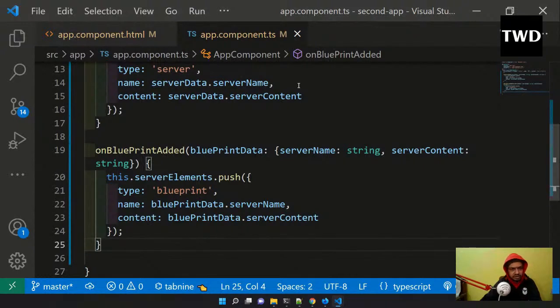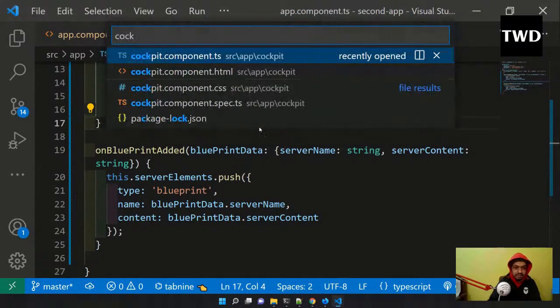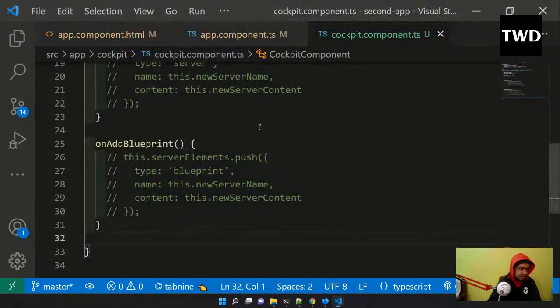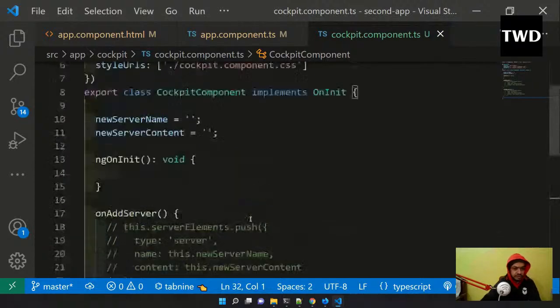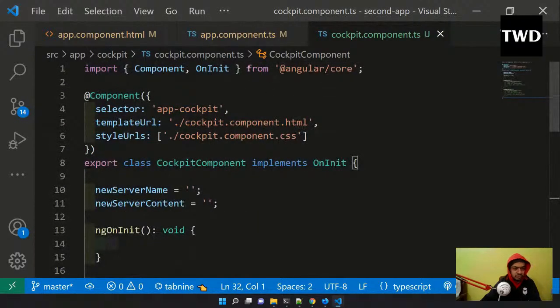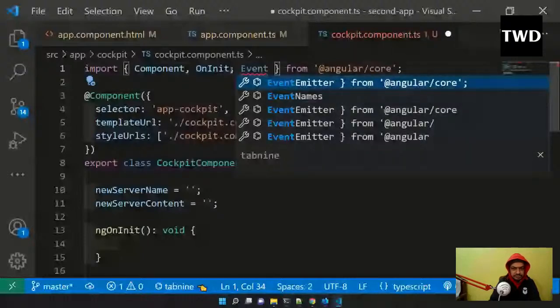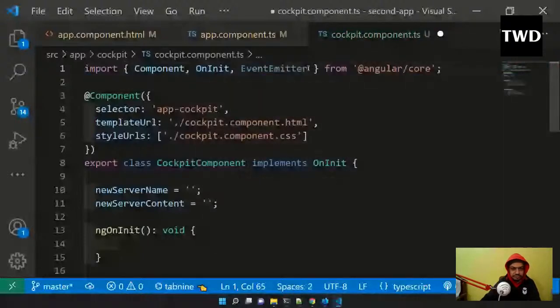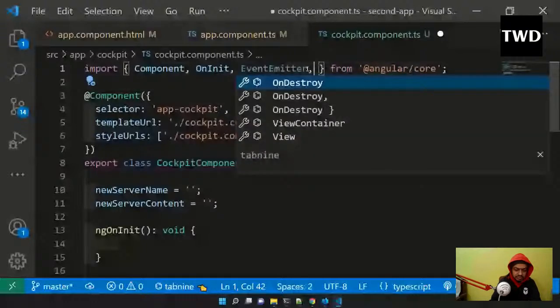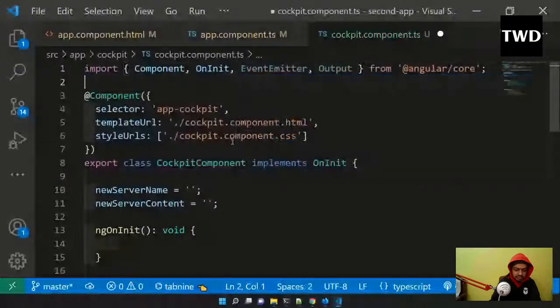So now what I was telling, we are sending data in the opposite direction from the cockpit to the app, so from the child to the app. So how to do that? I'll go to the cockpit dot component dot ts file, and here first I need to have the event emitter, comma output. I'll import these two.